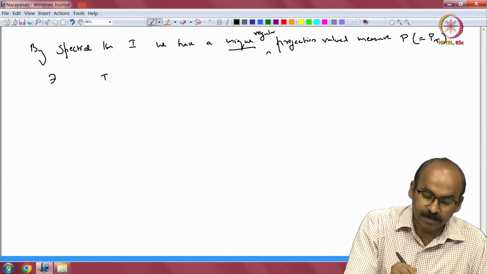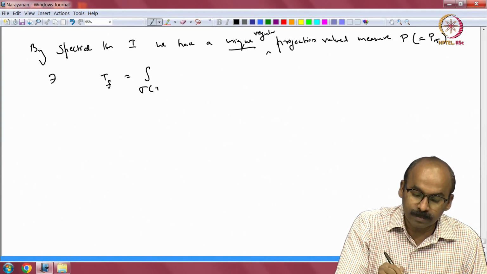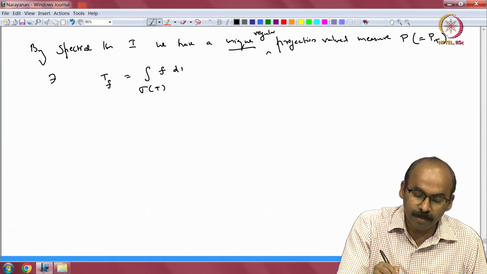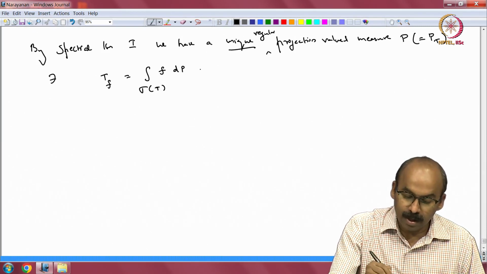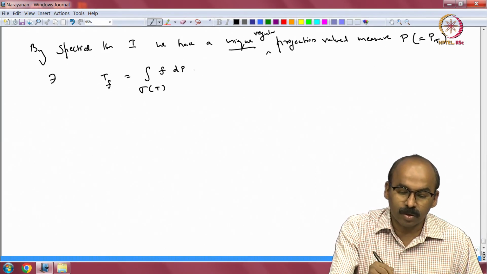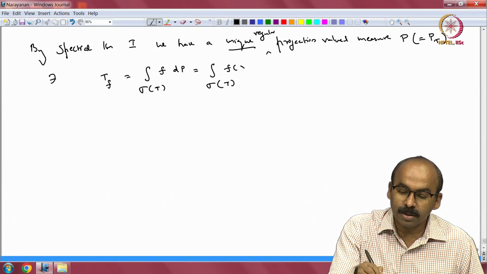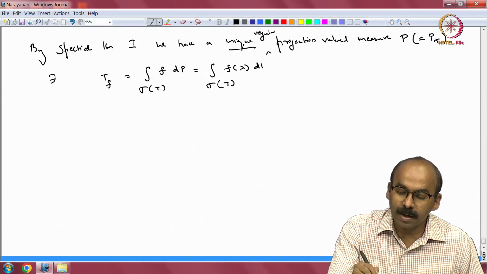T sub f is equal to integral over the spectrum f dp, so you can write f lambda dp lambda if you want. Okay. So, maybe let me write down that as well, because sometimes we write it just so that the variables are clear.